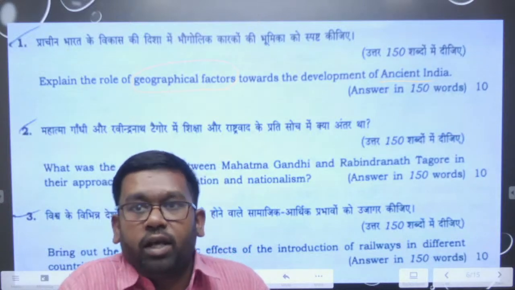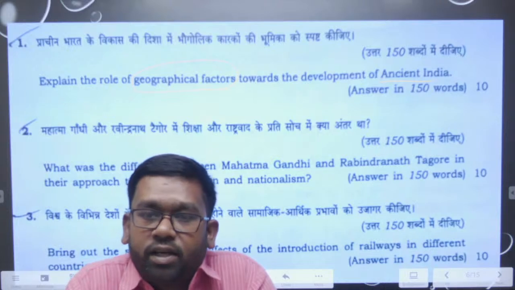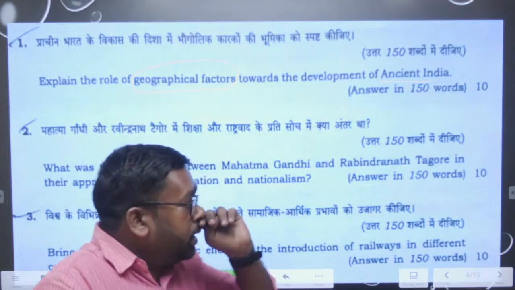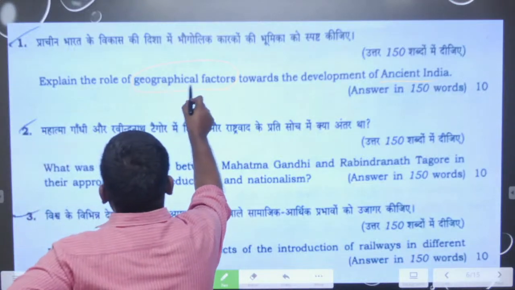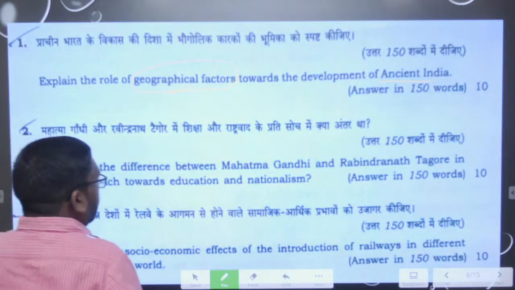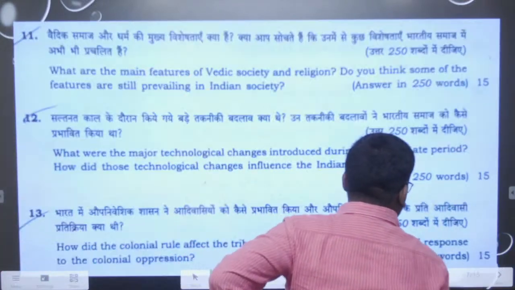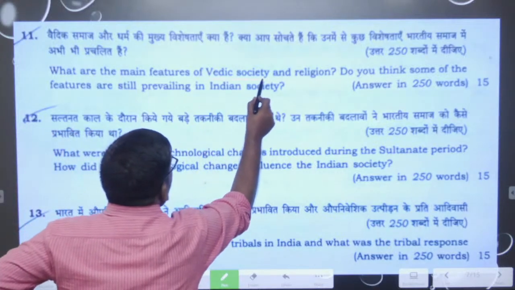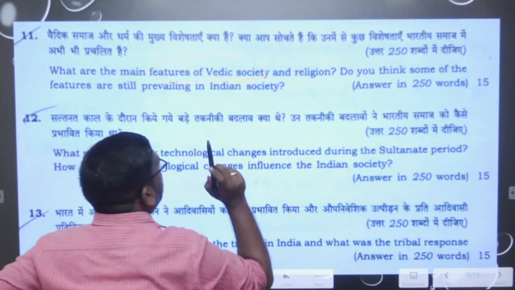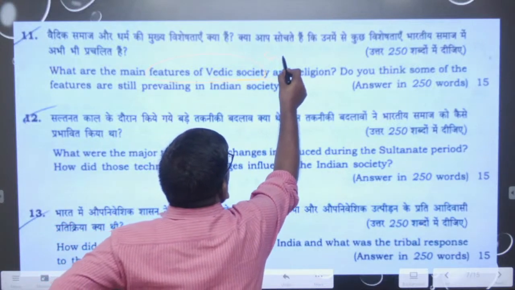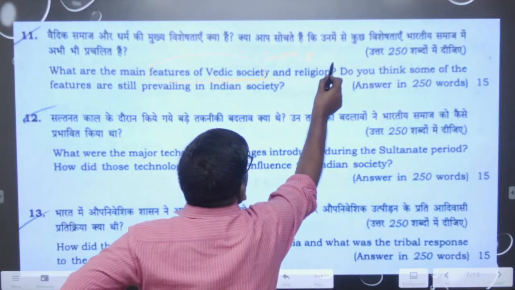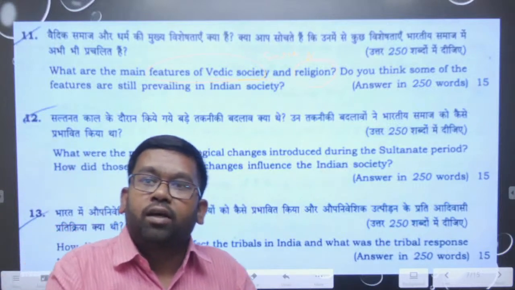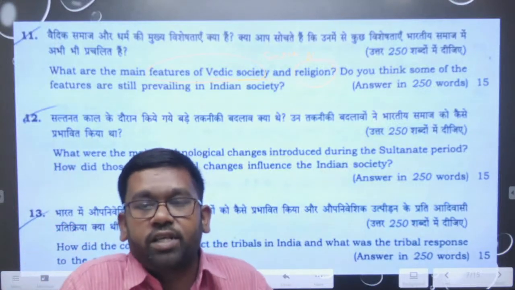It is talking about how India got developed in ancient time geographically, how geography helped India to develop in ancient time. So this is related to geographical history, but this is history only. Then the other question on art and culture: what are the main features of Vedic society? They are asking two important components, one is society and the other is religion. Society and religion are most important, and do we continue this system of Vedic features in contemporary time?